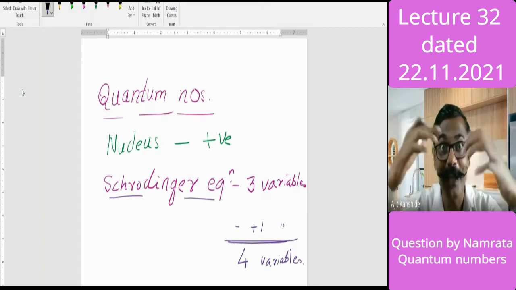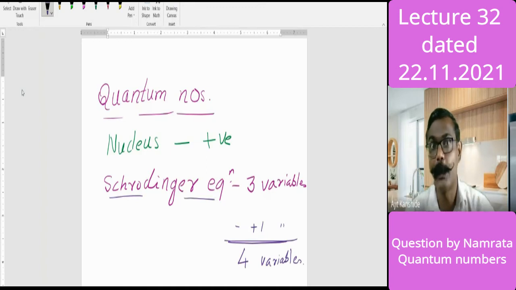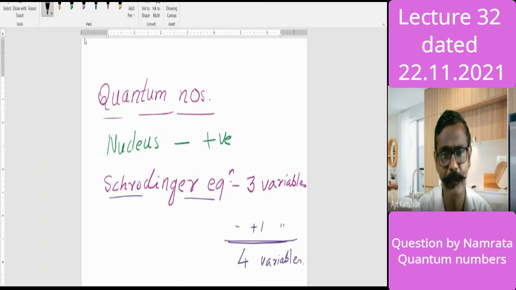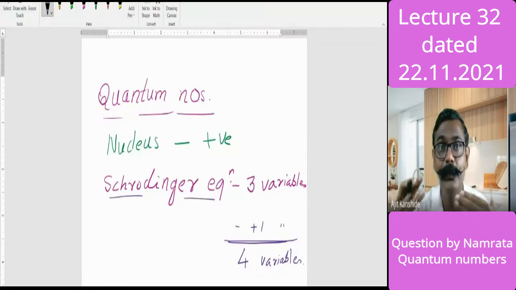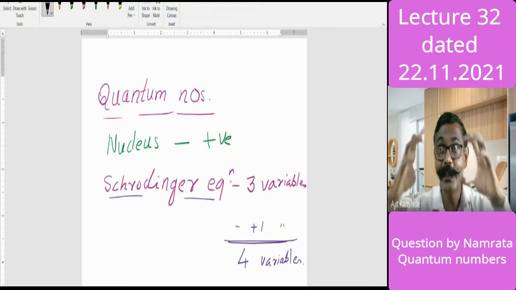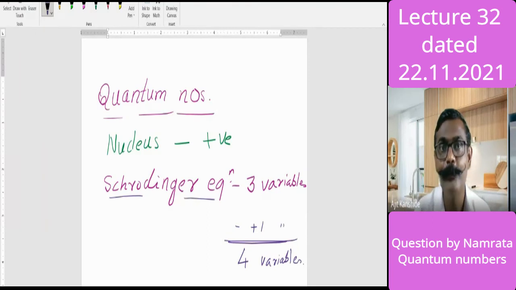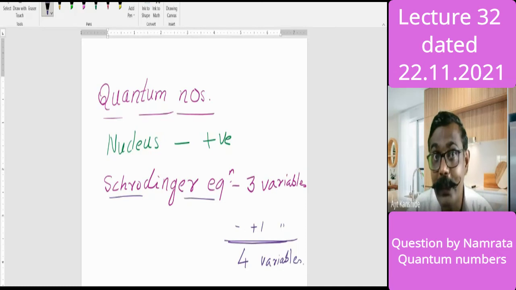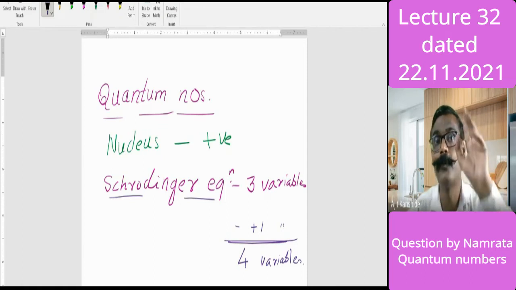And that matter wave is like a person with thoughts; the other person's thoughts are either matching, or different, or opposite. If thoughts do match, then what happens? Interaction. Just wait, let me see who wants to answer. Sonika: if the thoughts are the same, then friendship occurs. Likewise, if wave functions match, there will be addition; if they don't match, there will be subtraction. So molecular orbital theory was dealing with addition and subtraction. Before that came the valence bond theory, and before that came the wave function approach.